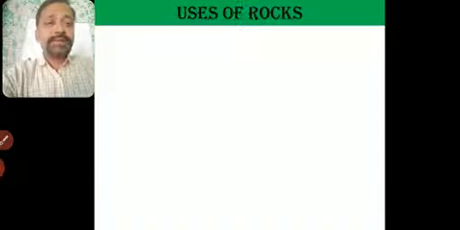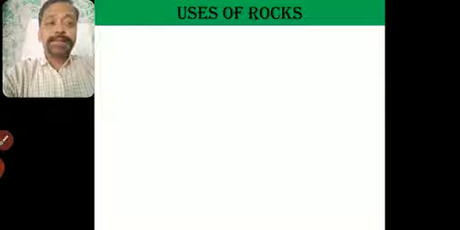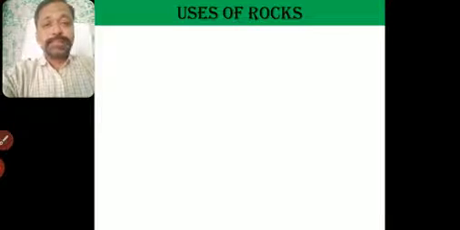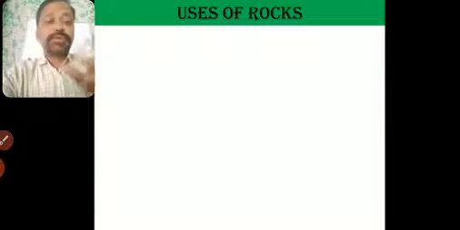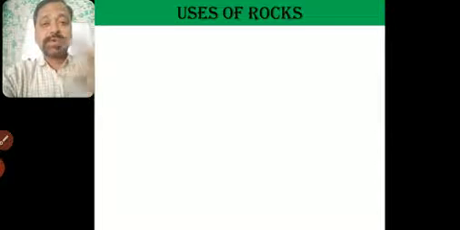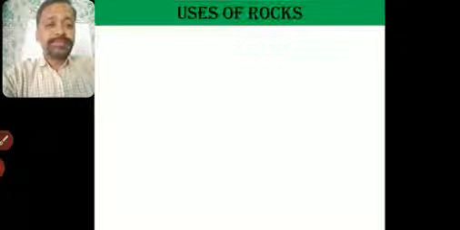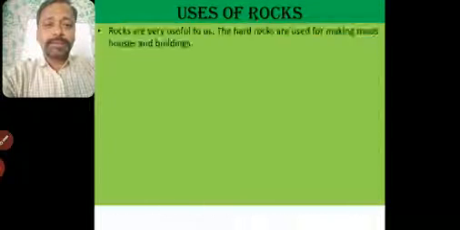Because rocks have different uses. In ancient times, in the olden days, there was no cement, bricks and all. They used to build castles, forts, and monuments out of these rocks. So rocks are very useful to us.